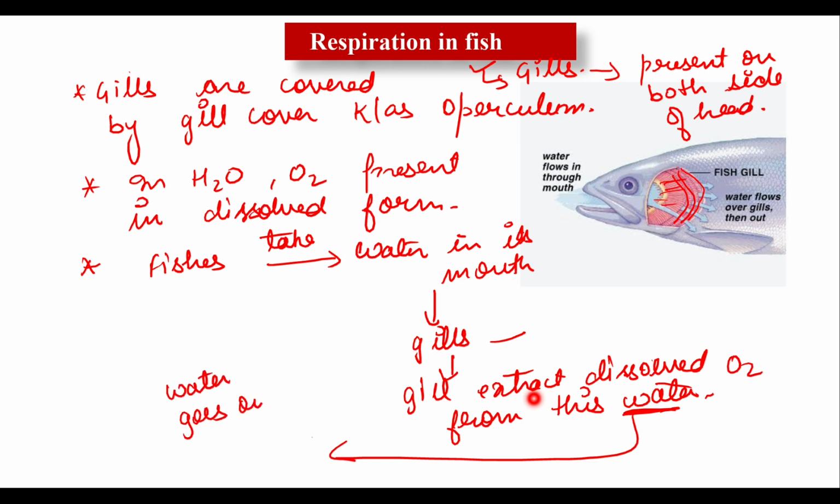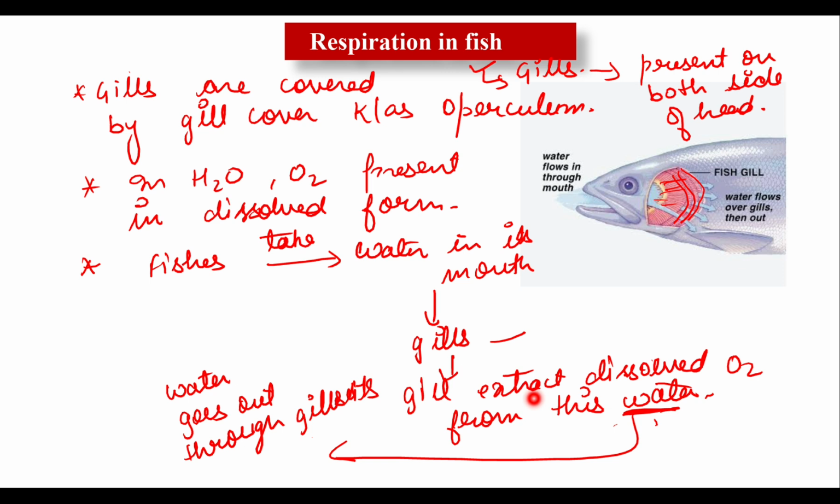Water goes out through gill slits. There are several pairs of gill slits present. Some fishes have 14 pairs, some have 5 pairs of gill slits. Gill slits are not visible because they are present under the gill cover. That's why the dissolved oxygen is extracted from water by the fishes when it flows over the